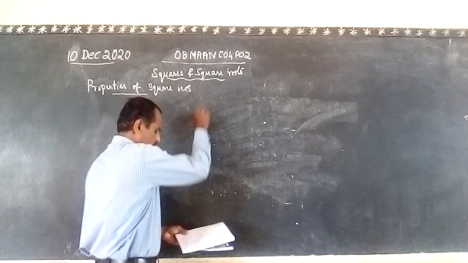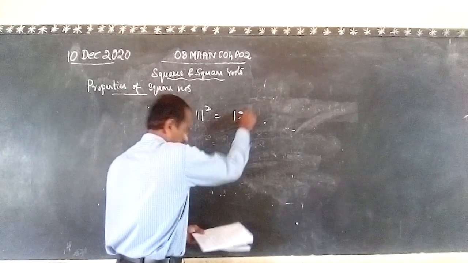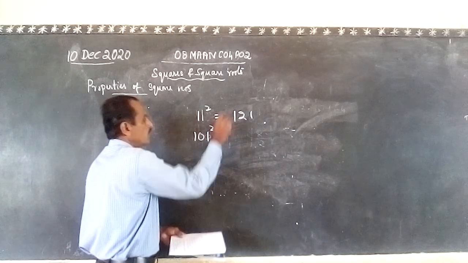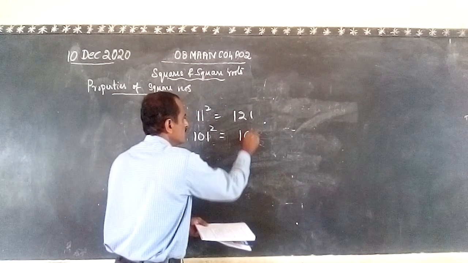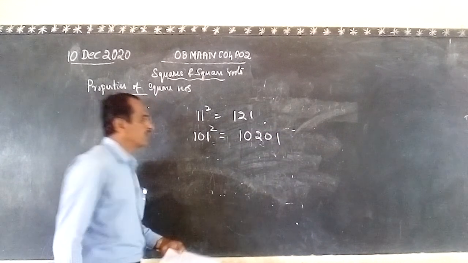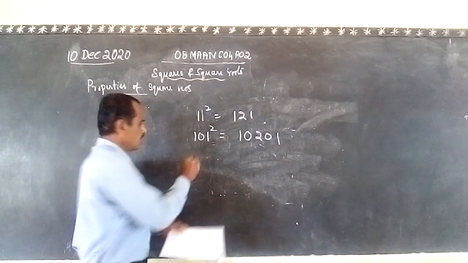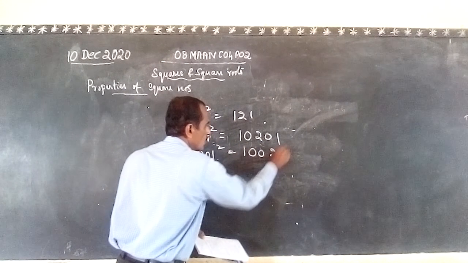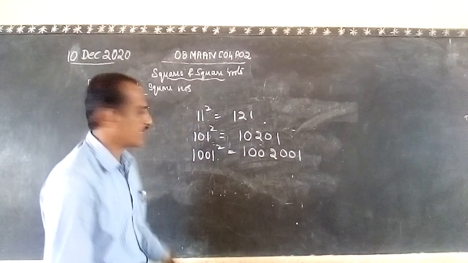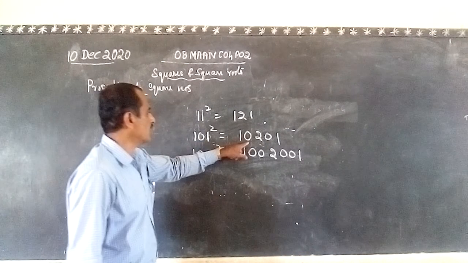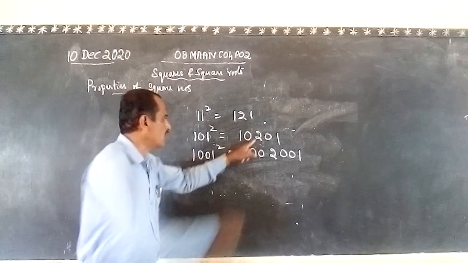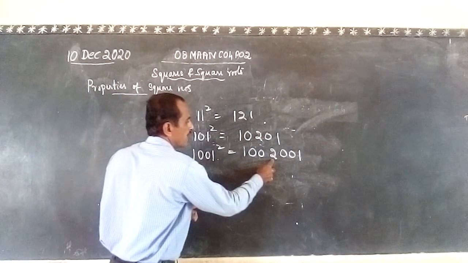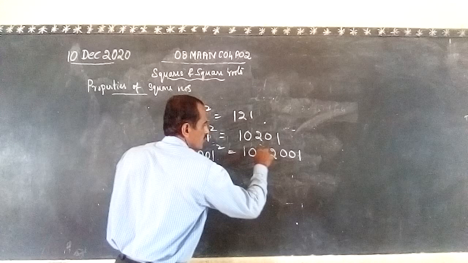See, 11 squared is 121. If a 0 is inside, 101 squared is 10201. If 2 zeros are there, 1001 squared is 1002001.